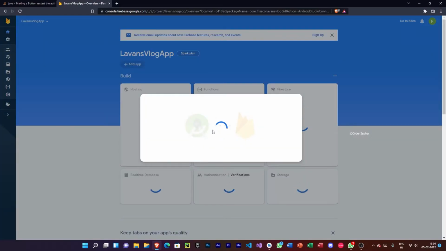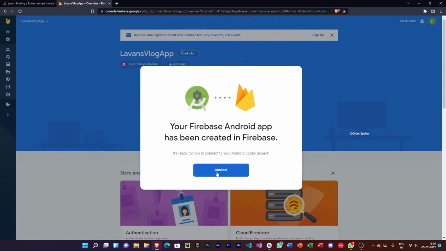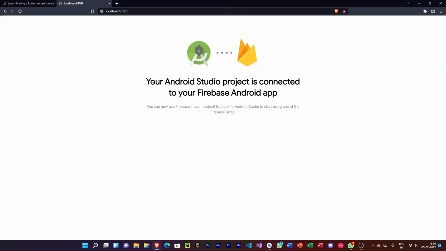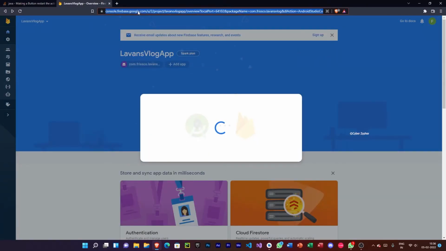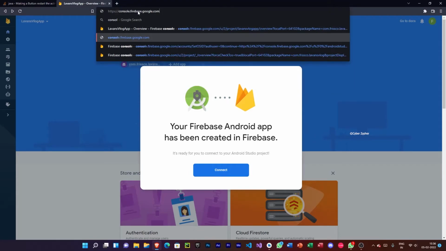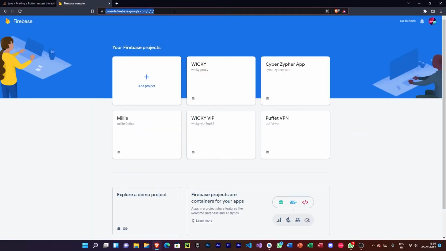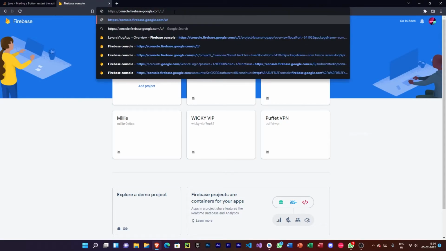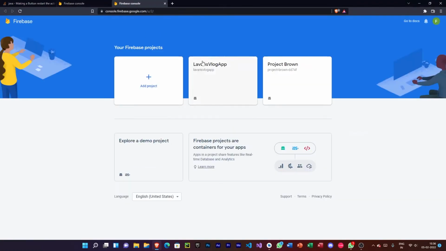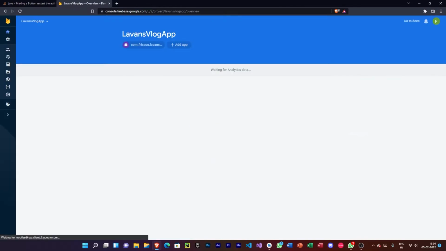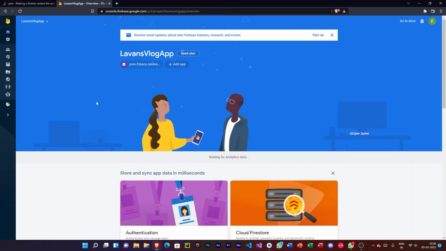Let's continue, and now you can see that it is loading a pop-up. Let's connect the Android Studio project. So you can see that your Android Studio project is connected to the Firebase Android app. So this is what I want. So let's go back here. Then let me just type console.firebase.com, and we can use this. We just switch to Firebase for the Frissco Creative Labs account. So we can see that we have the launch log app just opened right here.